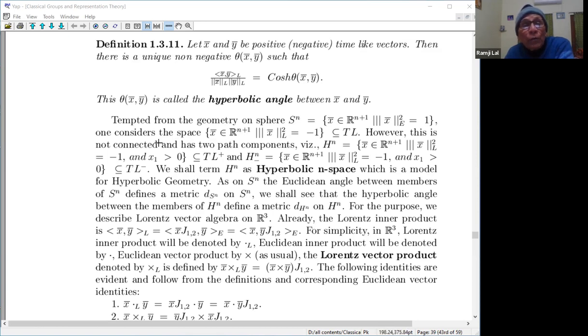Anyway, one considers the space this, which is contained in time-like space. However, this is not connected, as we have seen. It's time-like vectors. There are two path components. I'm looking at the upper part of the hyperboloid. If you take n equal to 2, this is a hyperboloid. Hyperboloid, two components, two parts of the hyperboloid, upper part and the lower part.